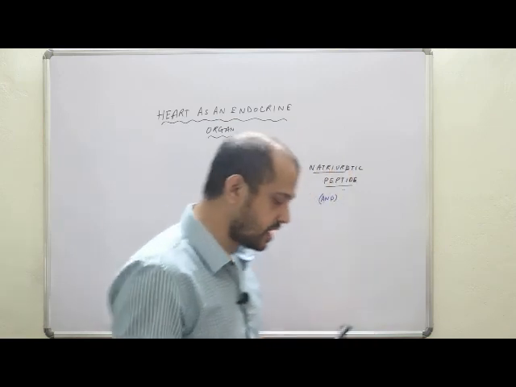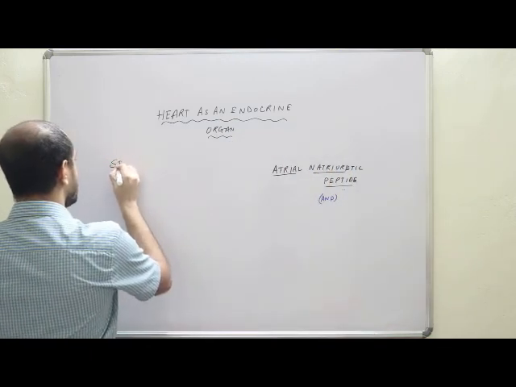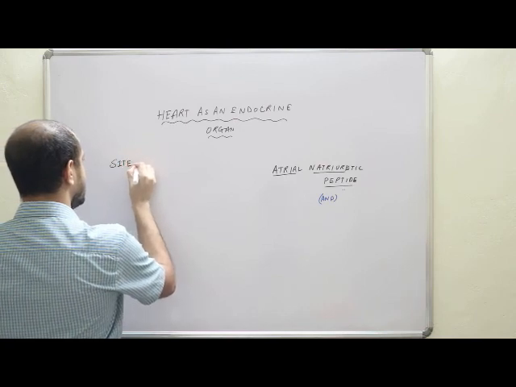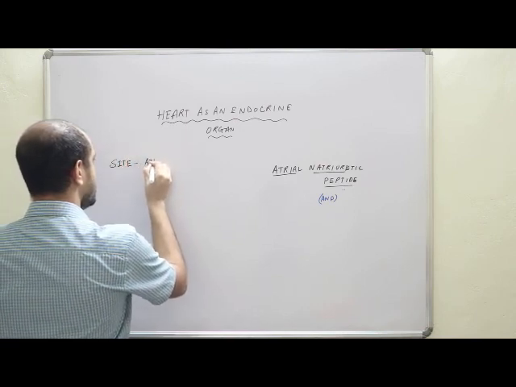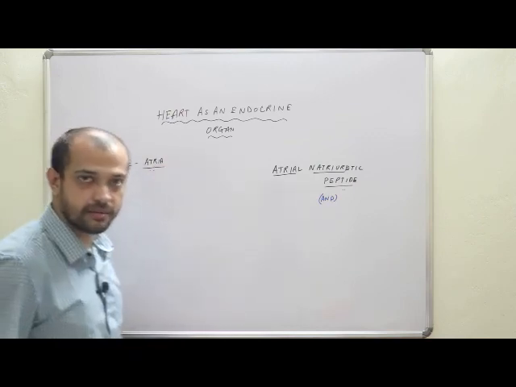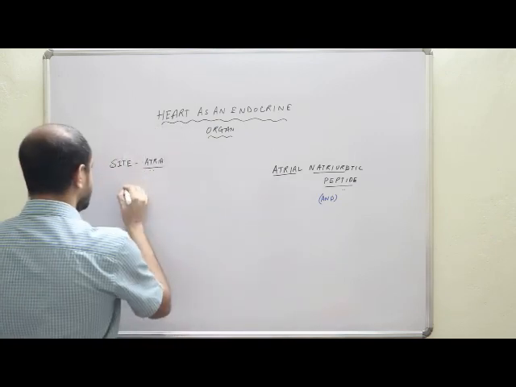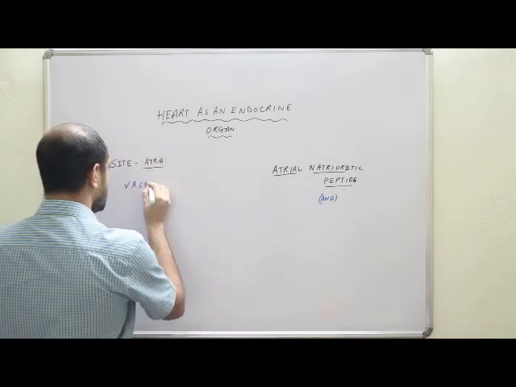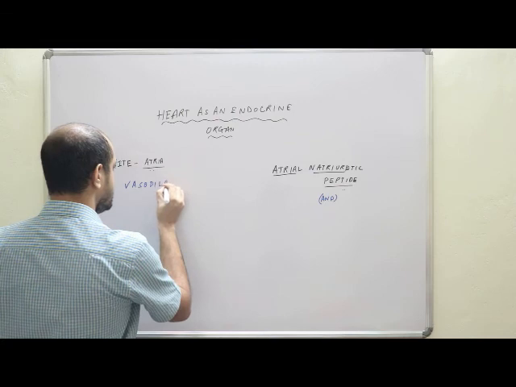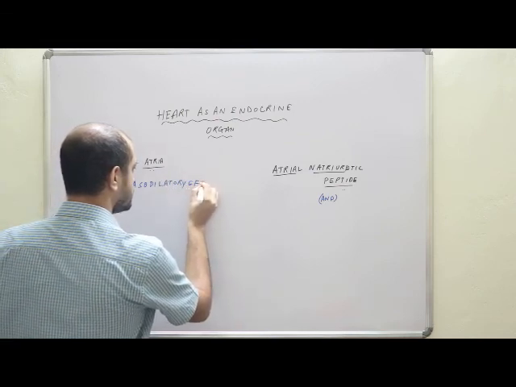Now, from where, what is the site from where ANP is secreted? It is secreted from atria. Site of secretion of ANP is atria. Clear? Now listen, this ANP has a vasodilatory effect.